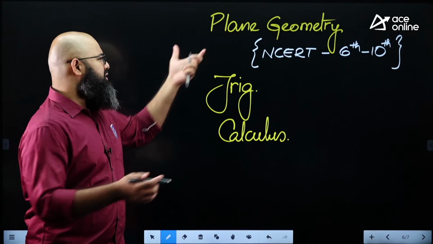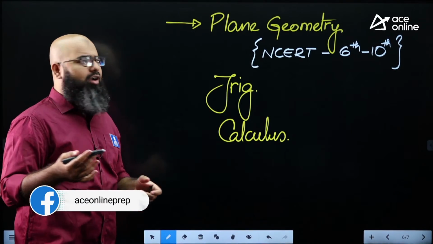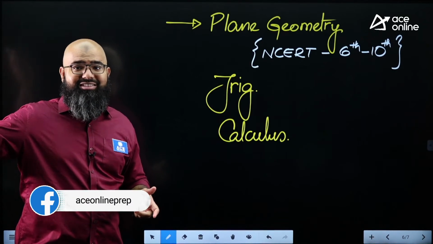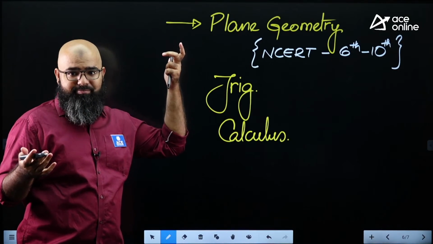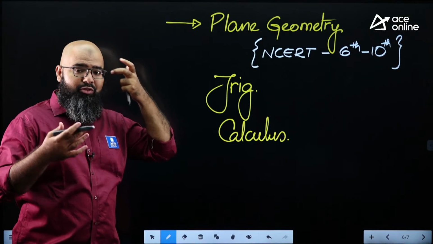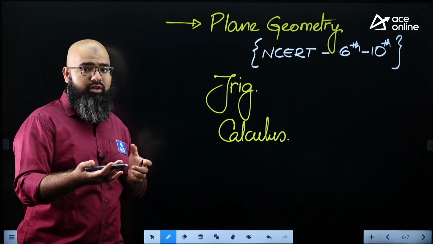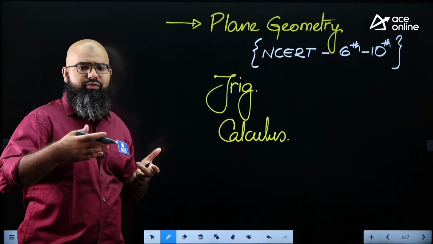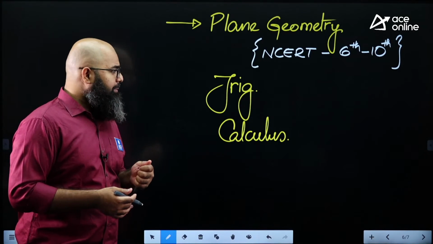Once you identify, mostly it is going to be something very simple, but people have forgotten. These are topics from very long back, right? NCERT books, I'm talking about 6th class or 10th class. It's been many years since you have seen these books, right? So it happens. You might have forgotten. The things might not make sense to you very quickly right now when it comes to plane geometry. But once you refer and brush up those topics, eventually you become fast at that.